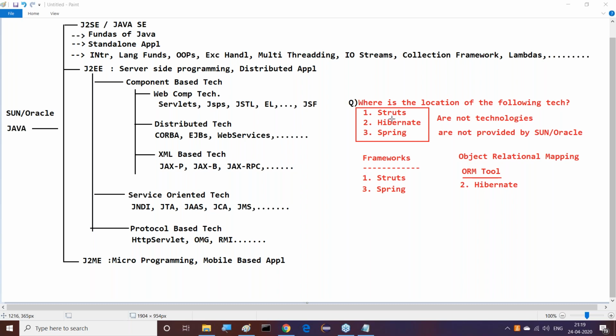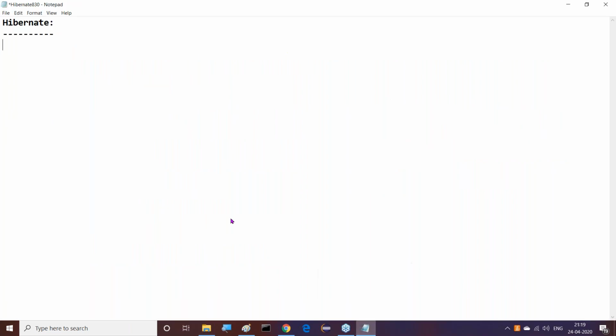Finally, I'm giving a simple definition for Hibernate. At least today we need to understand one standard definition. Hibernate is an ORM tool.